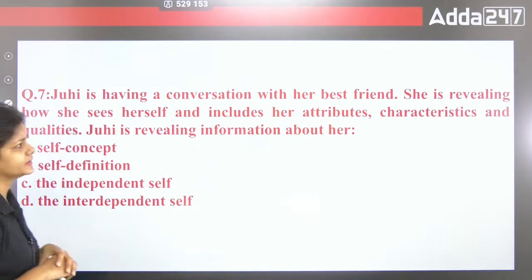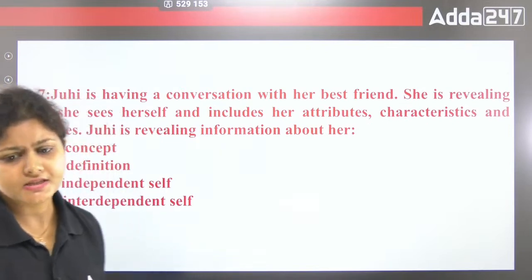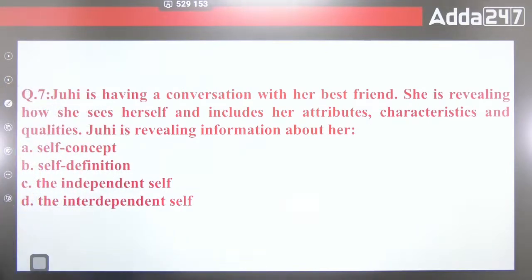Juhi is having a conversation with her best friend. She is revealing how she sees herself and includes her attributes, characteristics and qualities. Juhi is revealing information about her. A is what? That is self-concept. B is self-definition. C is the independent self. And D is the interdependent self.